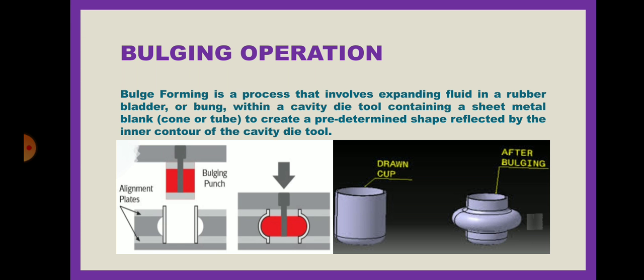Bulging forming is a process that involves expanding fluid in a rubber bladder, as we discussed in our theory, or urethane, within a cavity die tool containing a sheet metal. Here, two sheet metals are given to create a predetermined shape reflected by the inner contour of the cavity die tool. So, making the inner contour, bulging operation is done.